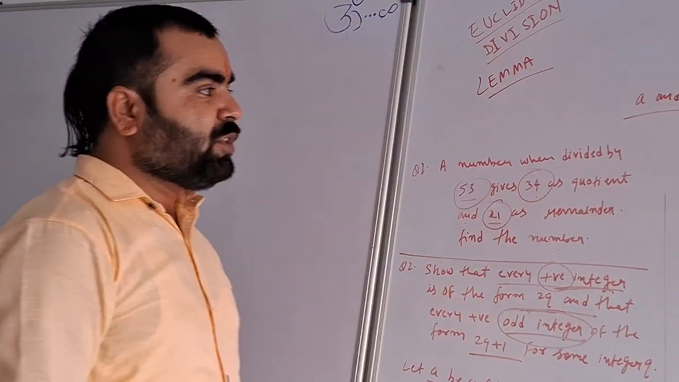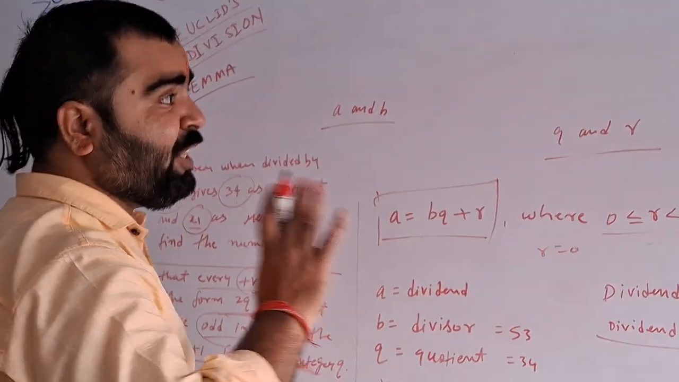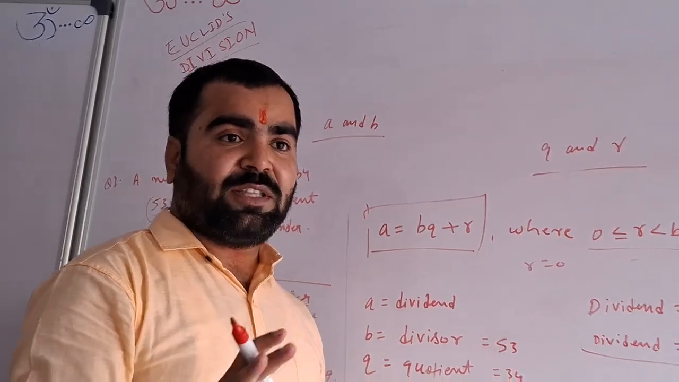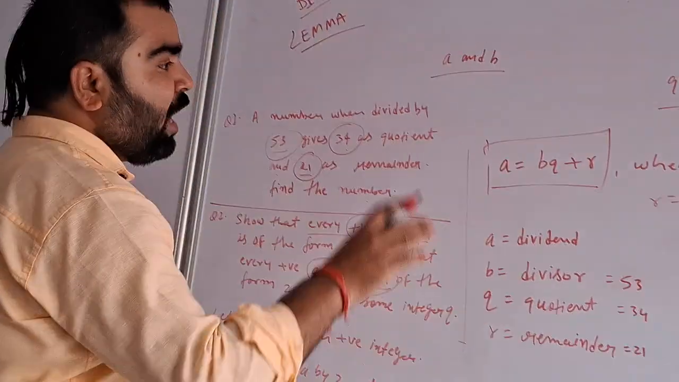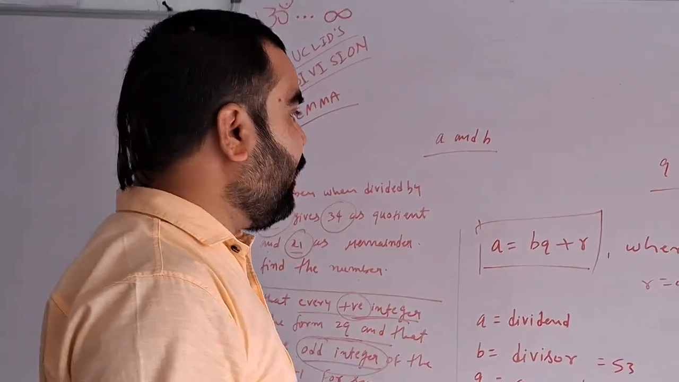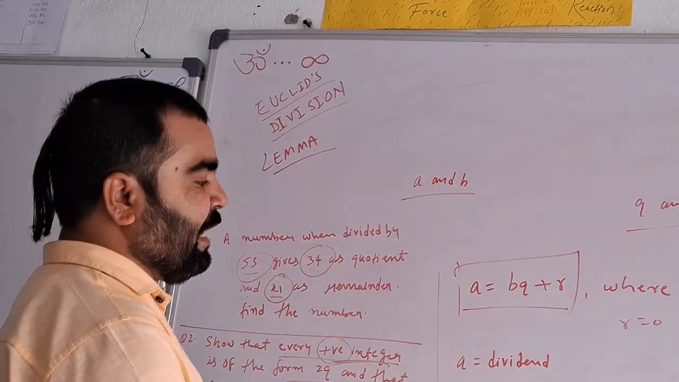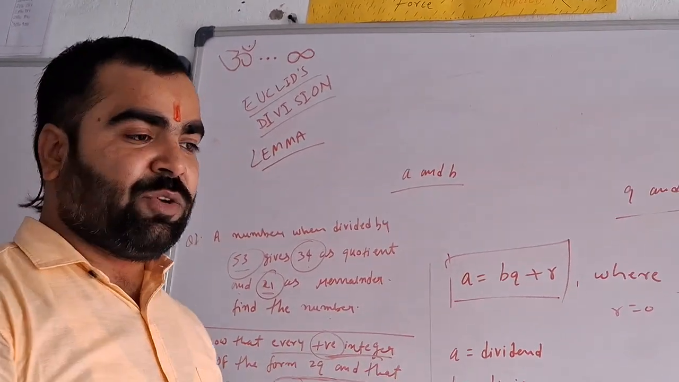Understood? So this is the basic of Euclid's division lemma, and further you will go to LCM formulas, and I'll tell you in the next class. Thank you. Jai Hind.